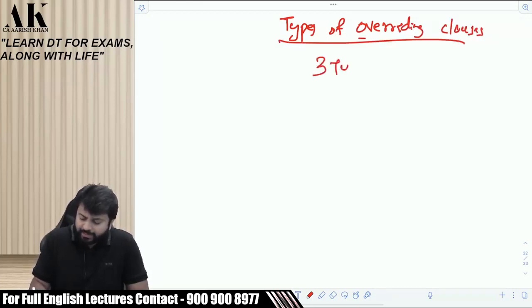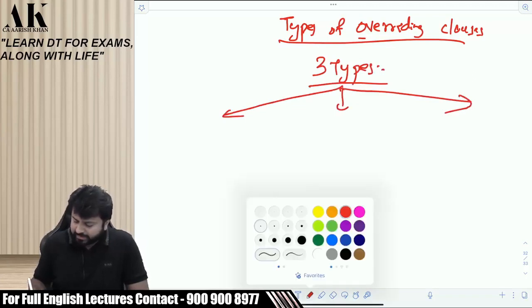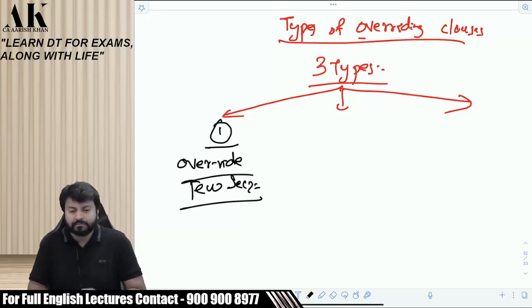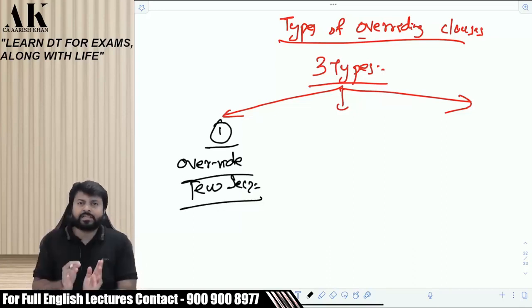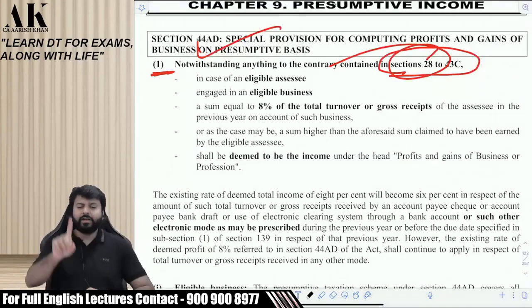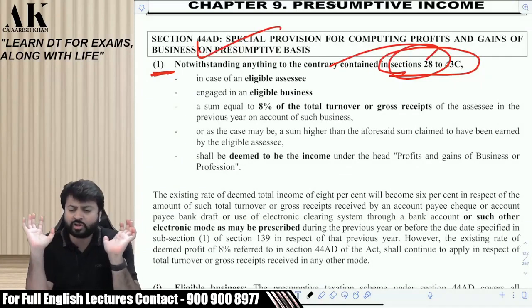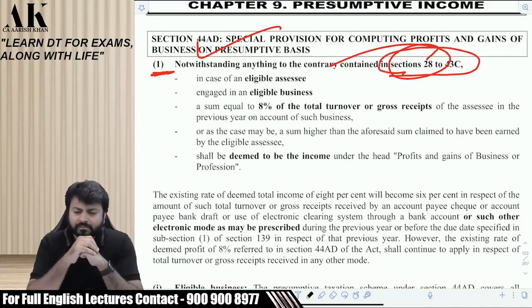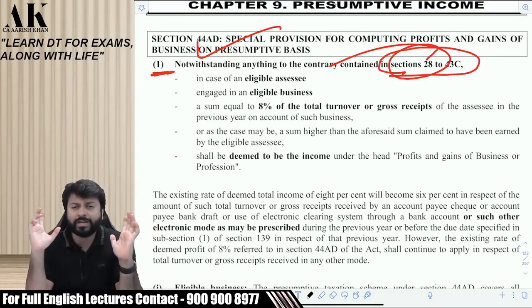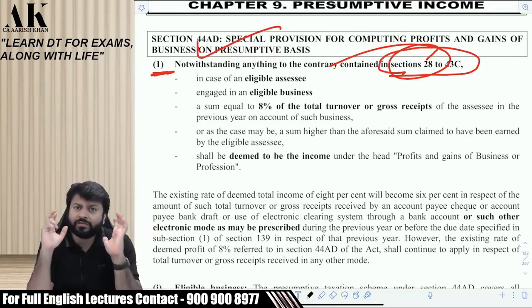There are 3 types of overriding clauses under the income tax law. This is for your knowledge purpose and also to make you understand the subject in a better manner. First type, which override few sections. It means this section will now override few sections of the income tax law. The way you can see over here. Can I say 44AD overrides around 15 sections of income tax law? It does not override the entire income tax law. It only overrides 15 sections from 28 to 43. It means from 28 to 43 it will not operate now.